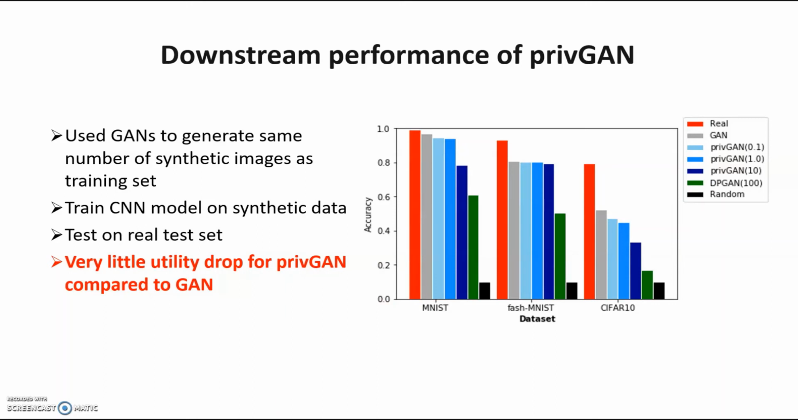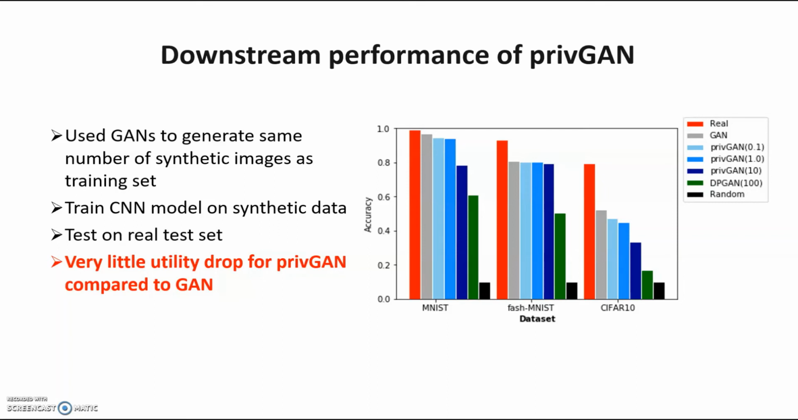So you can see the red bar is if you train the CNN model on real data and test on real data. This is obviously the best case scenario. The gray bar is if you use a non-private GAN, and the three blue bars are privGAN for increasing levels of privacy. We test 0.1, 1 and 10 values for lambda. The green bar is DPGAN at an epsilon of 100, which is a ridiculously high epsilon, but anything below that leads to unusable images pretty much.